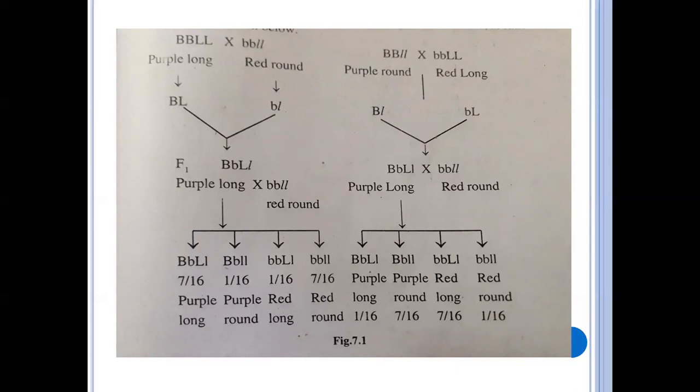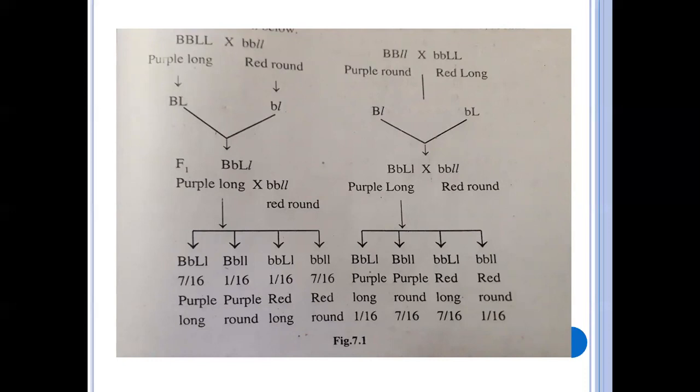The second one, you observe, is different from the previous experiment. They took different combinations: purple is the dominant character, round is the recessive character, red is the recessive character, and long is the dominant character. So they changed the combination and crossed purple round and red long. In the F1 generation, what did they get? They got the heterozygous, all dominant characters, purple long.